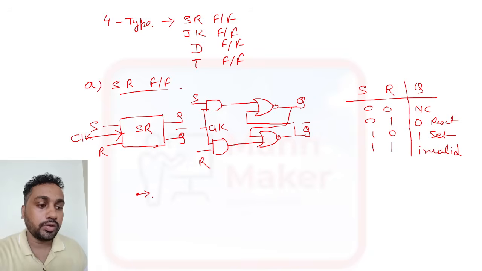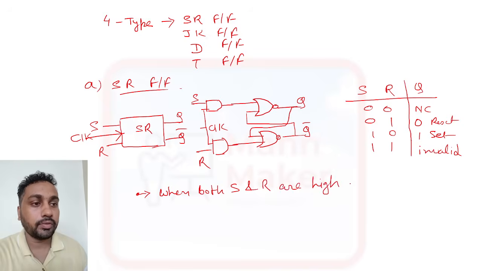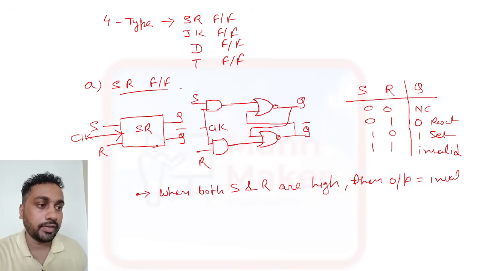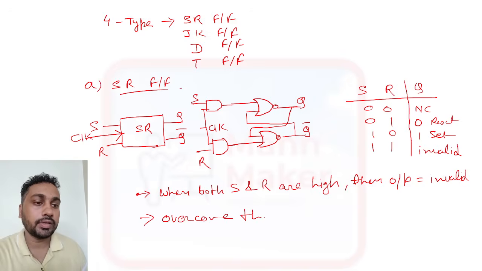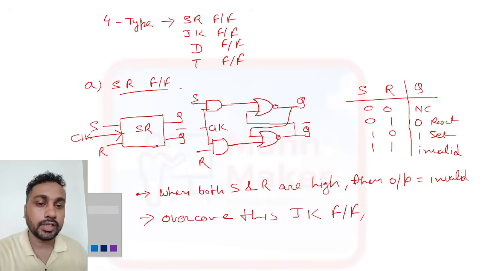So here you need to remember one point: when both S and R are high, high means both are 1, in that case the output will be invalid. So to overcome this, they introduced the JK flip flop.